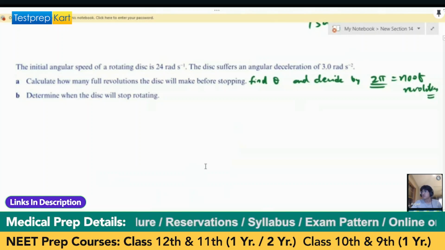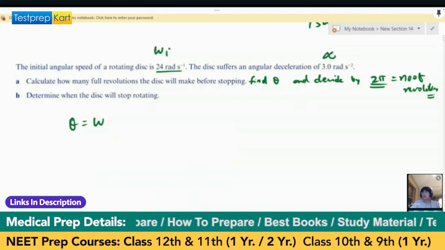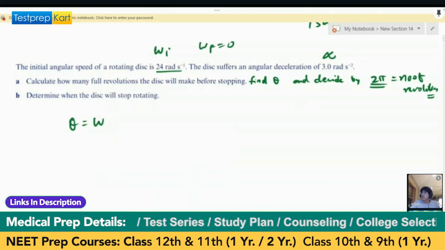They are showing the initial angular speed of the rotating disk, 24 rpm. So theta is, omega initial and alpha, right? Calculate how many full rotations until it decelerates and comes to rest, isn't it? So final will be 0.